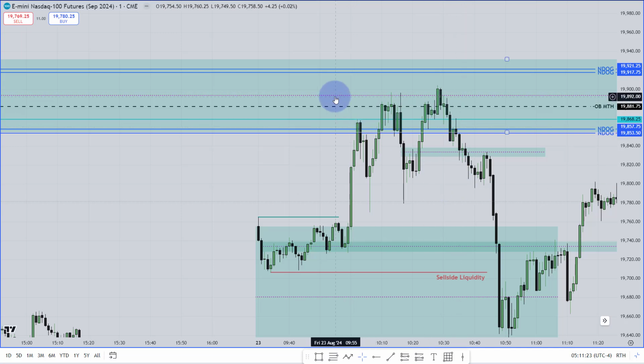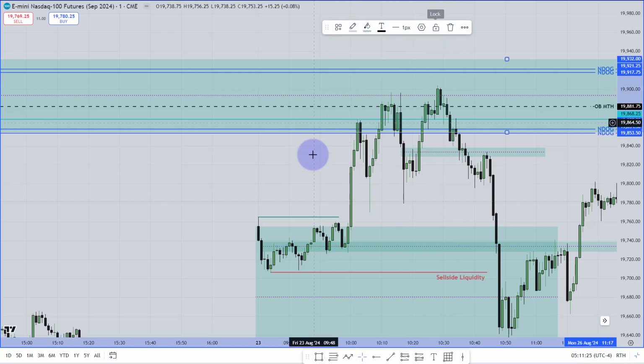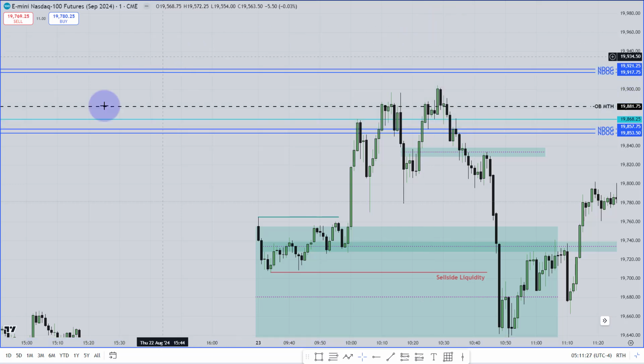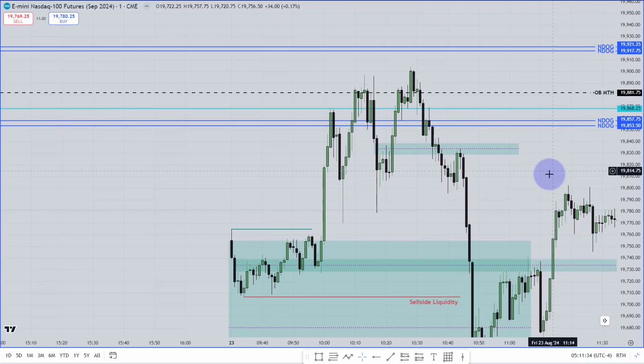So I am just going to remove this from my chart, but you should keep notes in your empty space and take the screenshot. Do the journal. You are doing the journal over here. Keep that in your mind. Okay. So when the market went higher above this new day opening gap, tapped to that sell side imbalance, buy side inefficiency from the daily chart, then the market went lower.